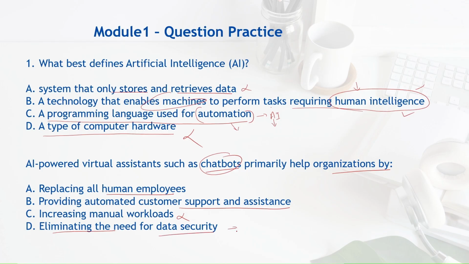No, once the chatbots are there, we have to, in fact, emphasize more on how we secure our data because data leakage can happen through another attack surface area that is now the chatbots. So, definitely, this is also not an answer. Replacing all human employees? See, chatbots will not replace 100% of the employees, correct? So, even this is not correct. Providing automated customer support and assistance? Yes, companies have started using chatbots for providing these automated customer support and assistance. We do see that in real world, correct? So out of all these four options, option B is the best answer.